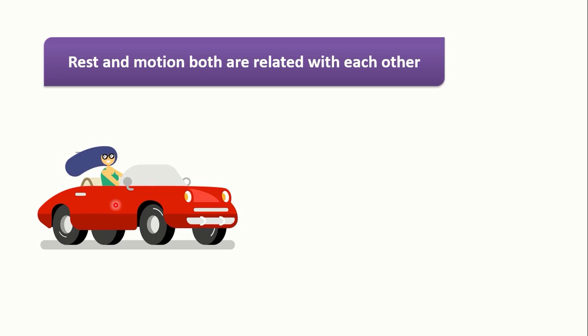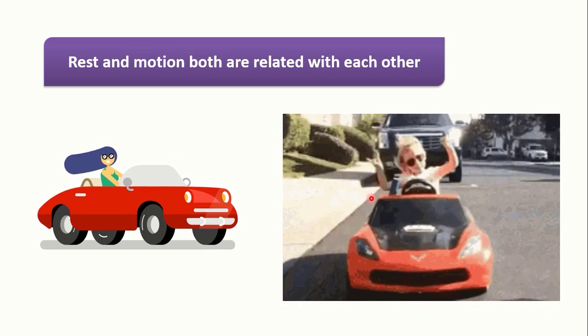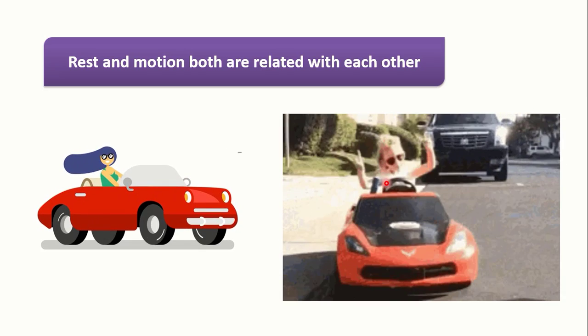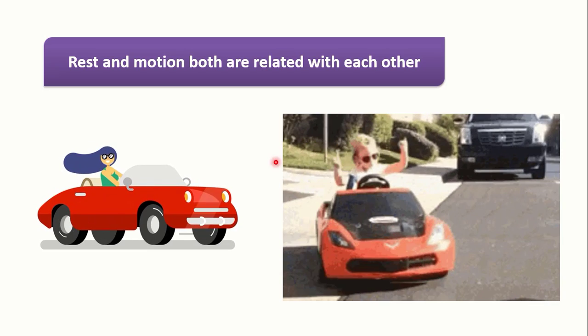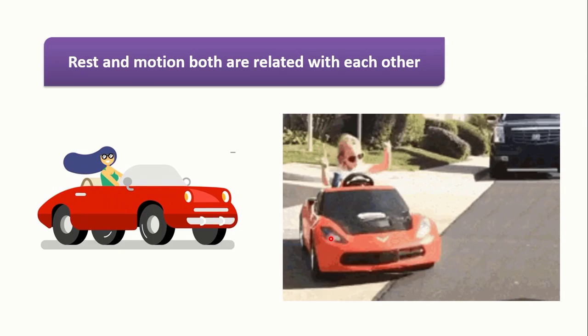So with the reference of the car, this girl is in the rest position, and with respect to the surrounding and to the time, the car is in motion. Here also this boy which is seated in this car is in the rest position and the car is moving. So we can say that rest and motion both are related with each other.